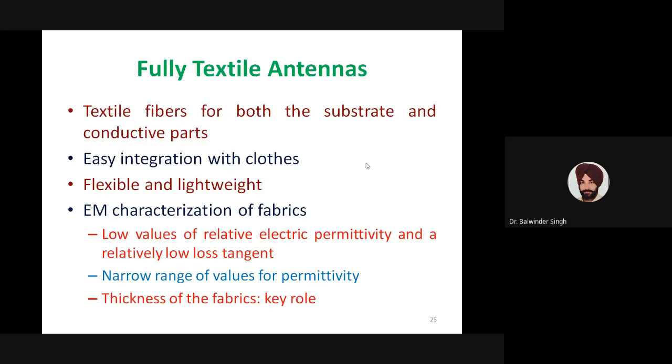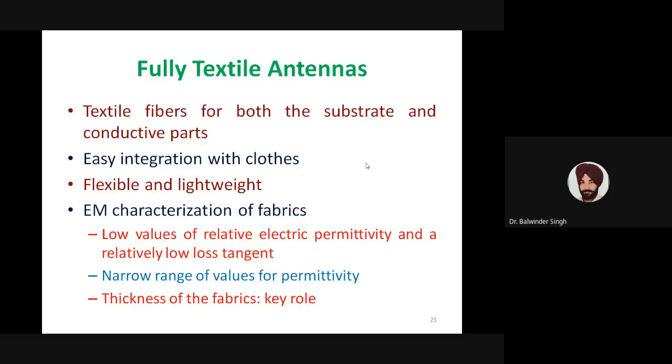So we need to integrate multiple layers of the fabric to get the desired substrate thickness to implement, say, a large bandwidth solution. So the thickness of the fabric or the multi-layering of the fabric will play the key role in designing these fully textile antennas. Then comes the issue that if we are implementing multiple layer substrates, how do we characterize those fabrics? That is another major issue.